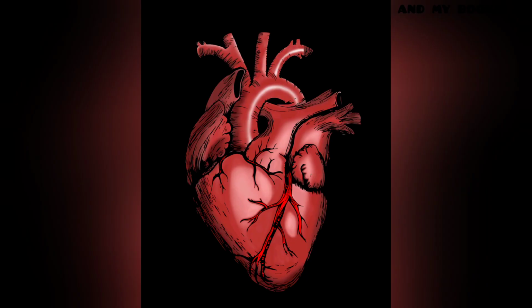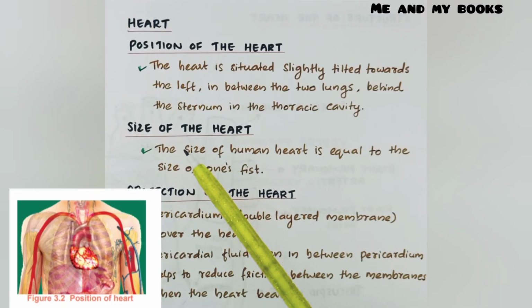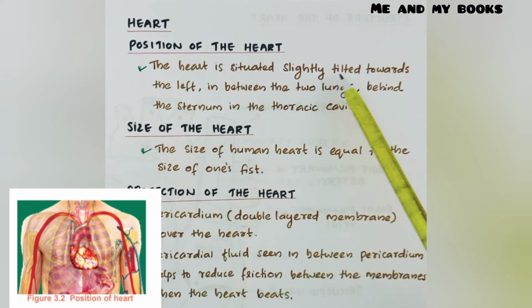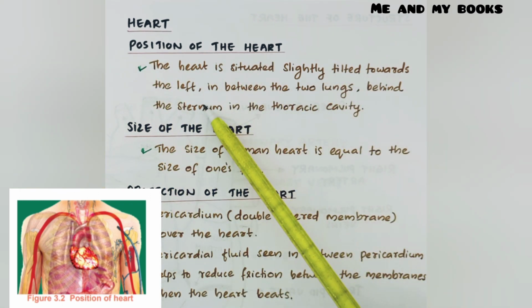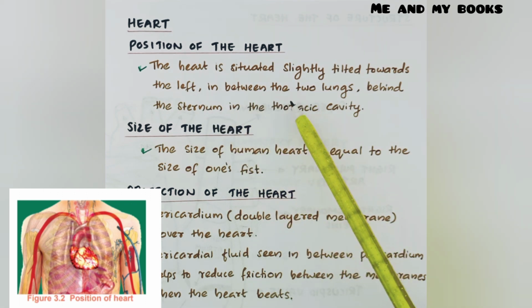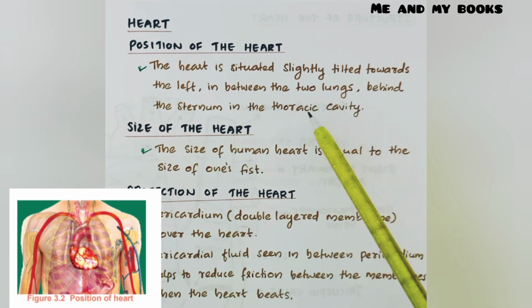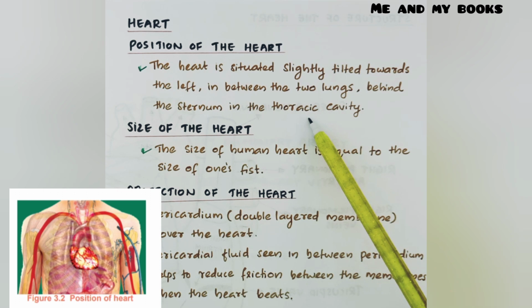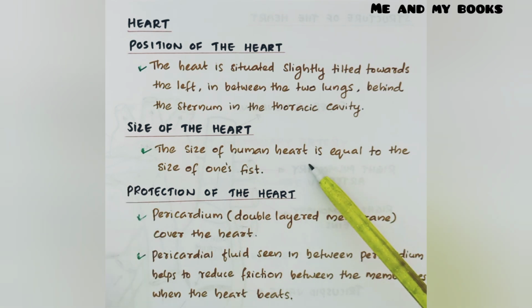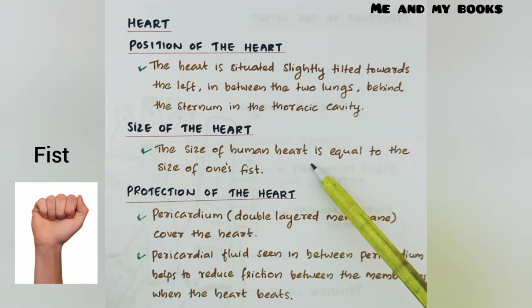From the villi, blood carries all the simple nutrients into the heart. Position of the heart. The heart is situated slightly tilted towards the left in between the two lungs behind the sternum in the thoracic cavity. So where is the location of our heart? It is located in between the two lungs behind the sternum. Sternum means chest bone in the thoracic cavity. And our heart is slightly tilted towards the left side. The size of human heart is equal to the size of one's fist.